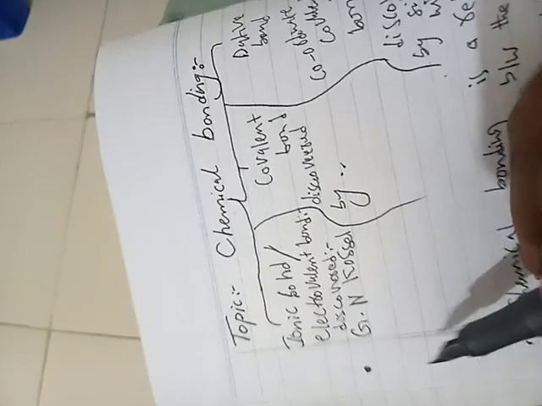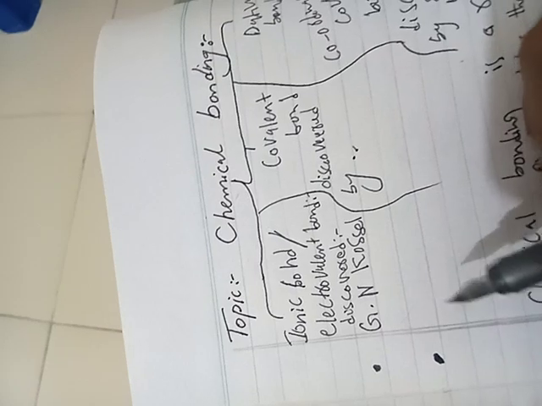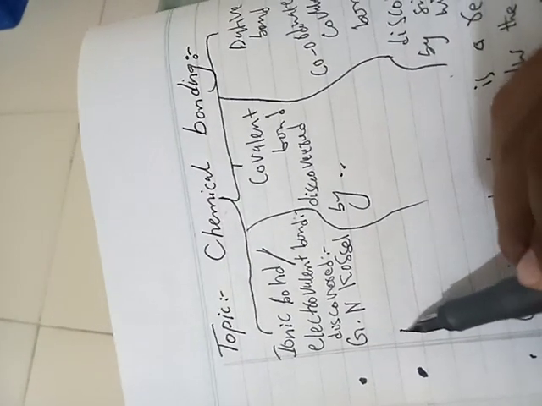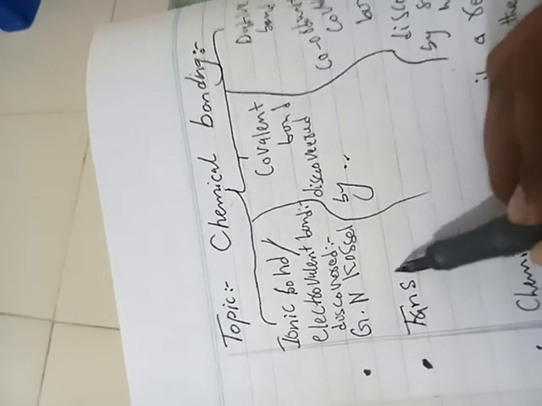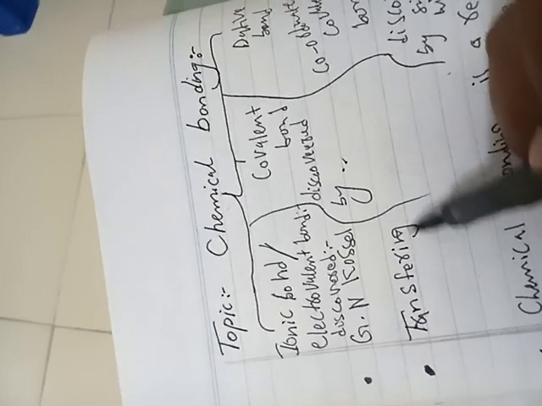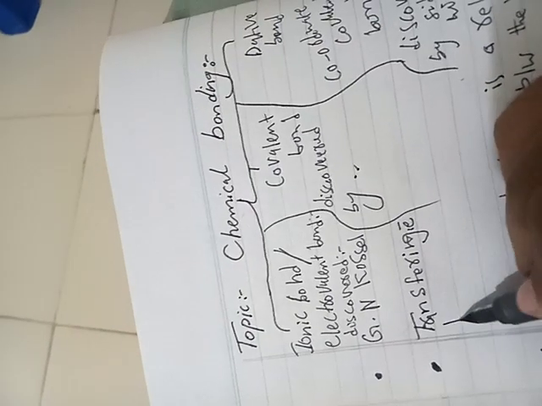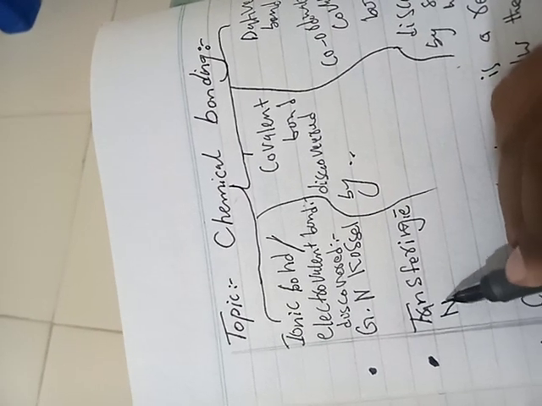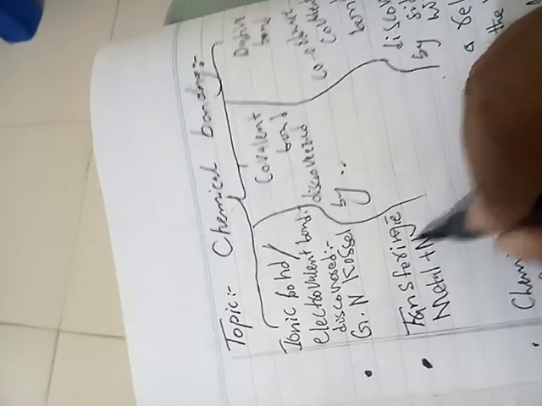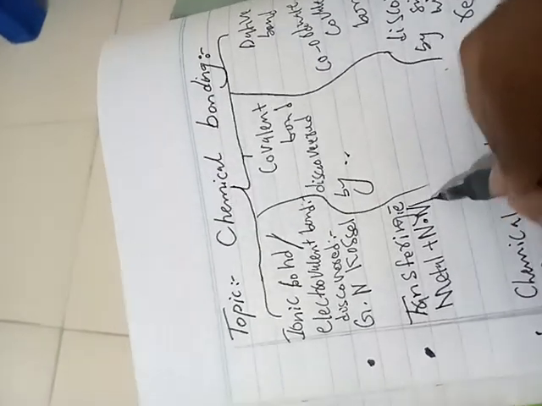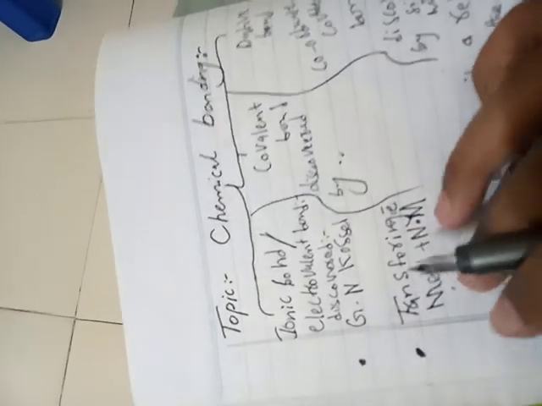Now here we have the concept of ionic bond. The ionic bond is simply the transferring of electrons. An atom will transfer an electron, and it usually happens between a metal and a non-metal. So it happens between both characteristics, metal and non-metal.